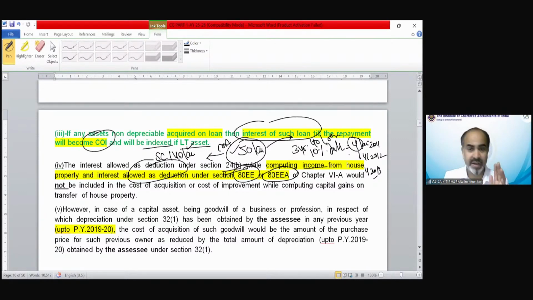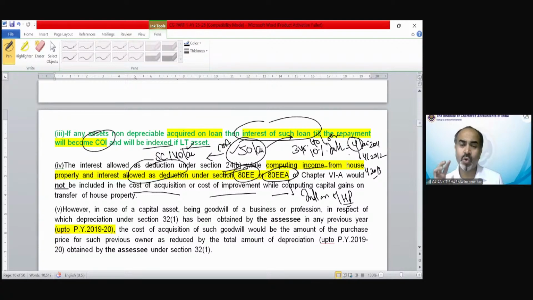But for the time being, let me tell you, these two sections also talk about the interest on loan of house property. So if the benefit of interest on a house property loan has been taken anywhere, then you cannot take the benefit under cost of improvement. It would not be included in the cost of acquisition or cost of improvement while calculating capital gain on transfer of house property.